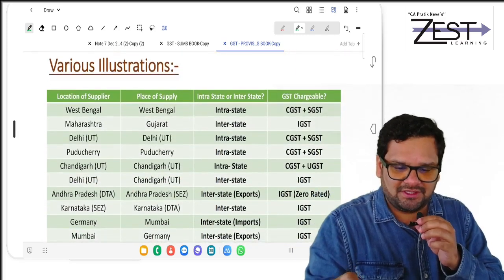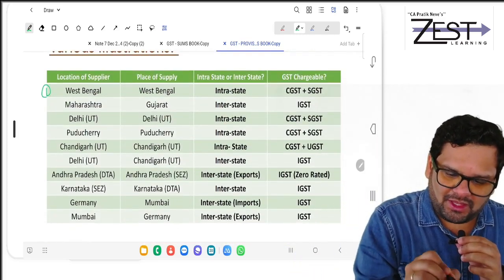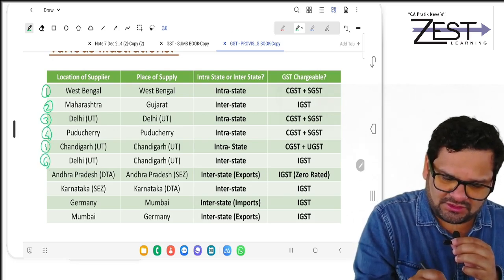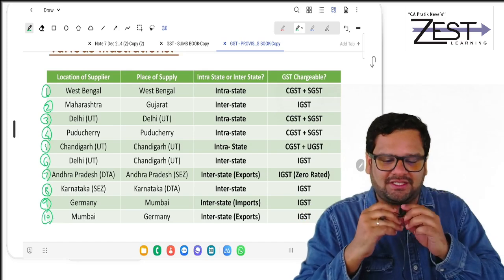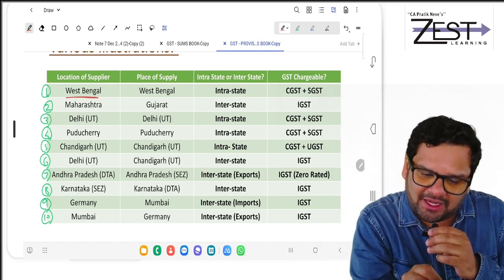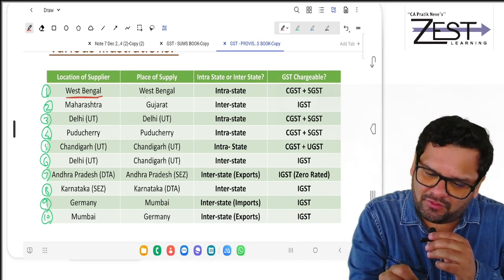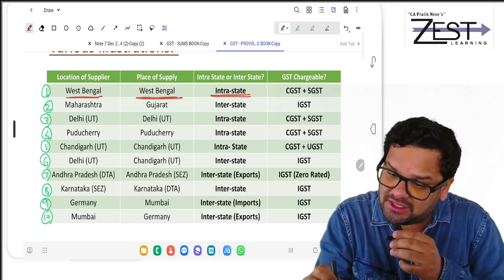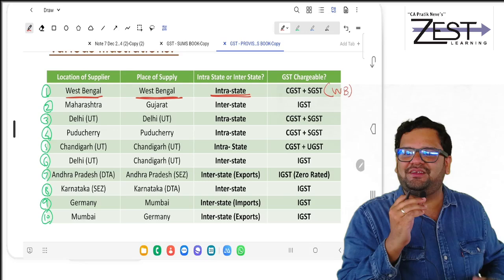Now see these examples. How many examples have I given you? Just count: 1, 2, 3, 4, 5, 6, 7, 8, 9, 10. You have 10 different examples. In the first example, location of supplier is West Bengal and place of supply is West Bengal. So it is intrastate. There will be a charge of CGST plus SGST, and in brackets write West Bengal; it will be SGST of West Bengal.